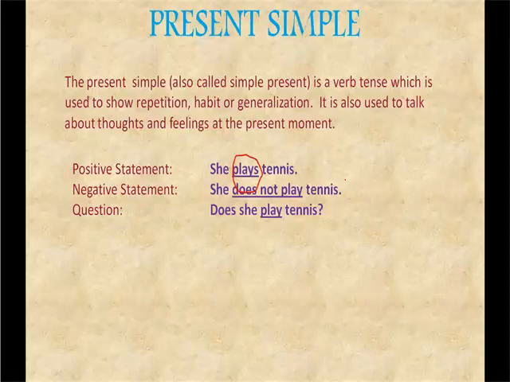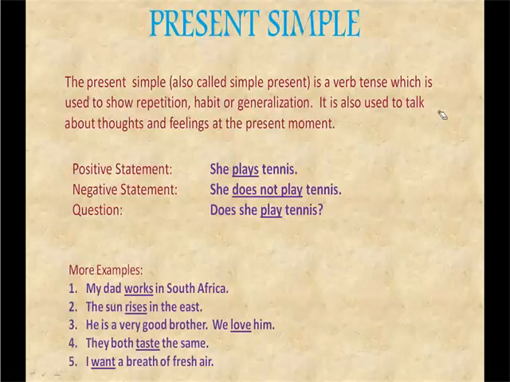In a negative it becomes she does not play. And for a question, how do we use it? Does she play tennis? Now let's see more examples.